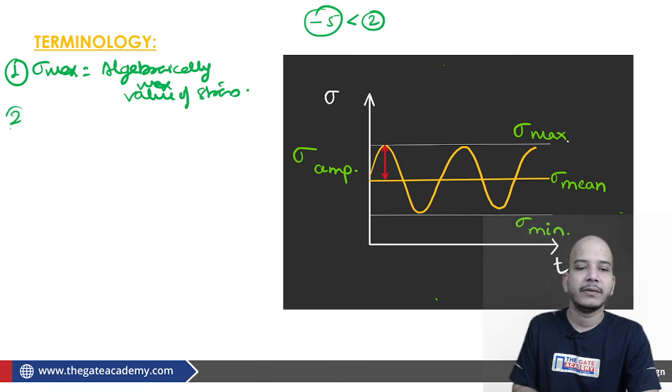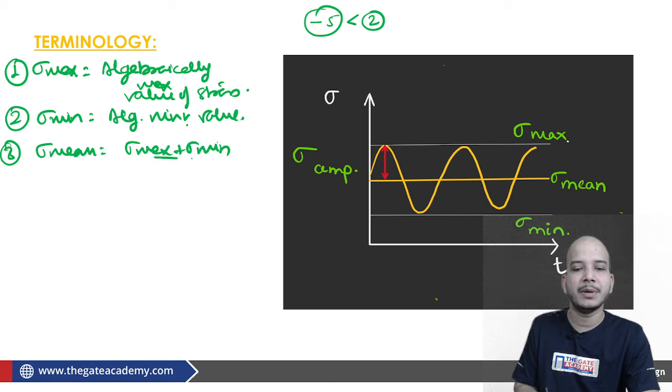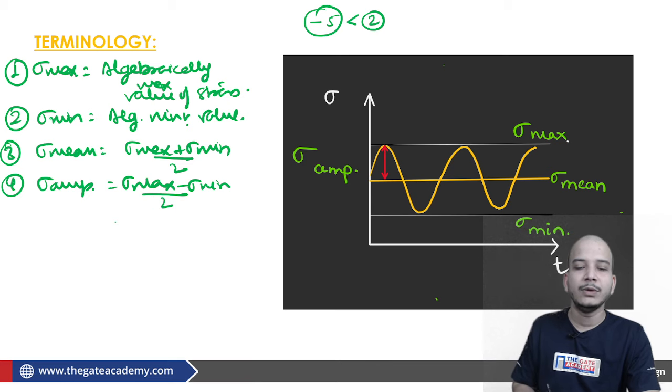In the same way, we should also know about sigma minimum. Sigma minimum is the algebraically minimum value. If someone asks what the mean is, you will say sigma max plus sigma minimum by 2. If someone asks what sigma amplitude is, you will say sigma max minus sigma minimum by 2. The sigma amplitude is also called the variable.